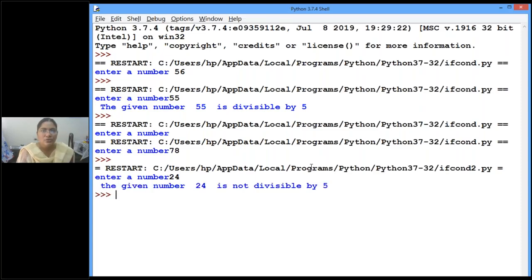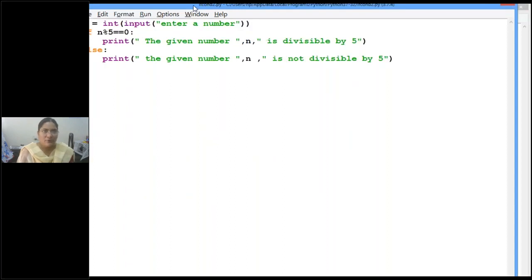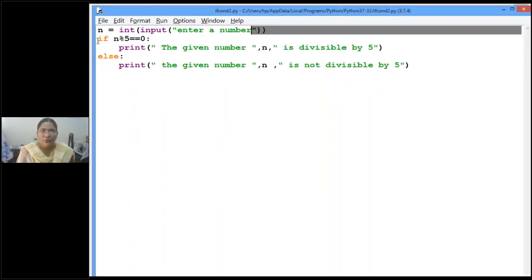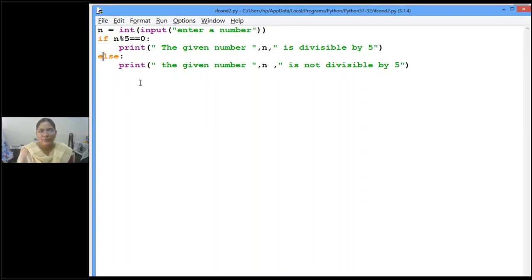Did you get it, children? Here I have given both the conditions, if followed by else. It is not mandatory that whenever you have a conditional statement if, there should be else. It is as per your requirement.